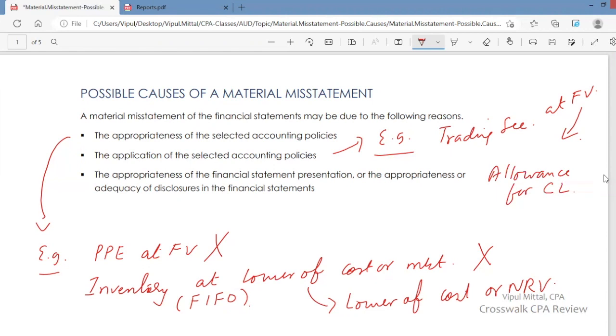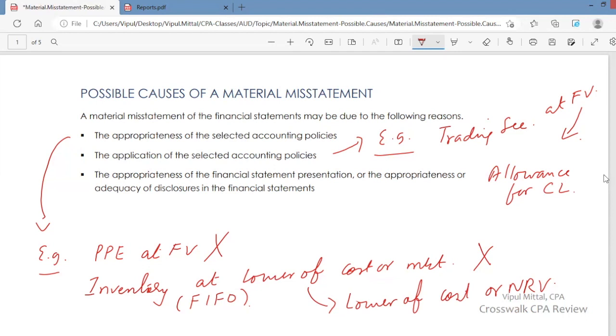There could be some bad debts, some uncollectible, some credit loss. We need to recognize an allowance for this loss. All right. So this policy of recording an allowance for credit loss is in accordance with GAAP. But how do you calculate this allowance? This is not as per GAAP.